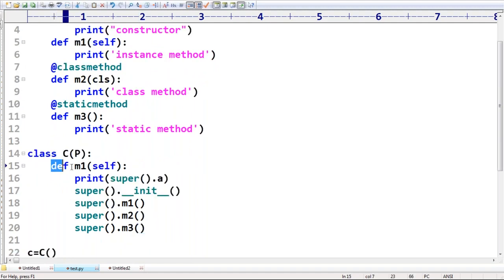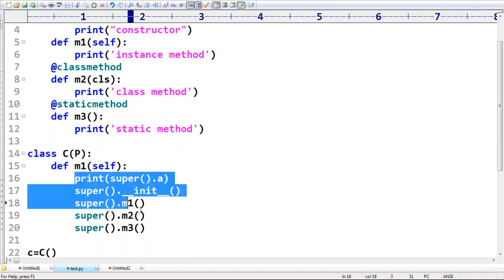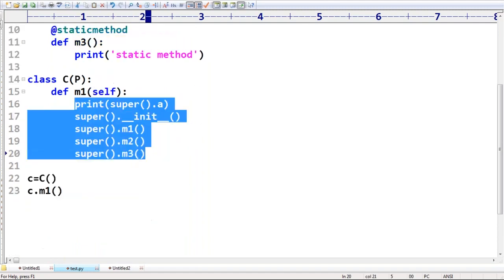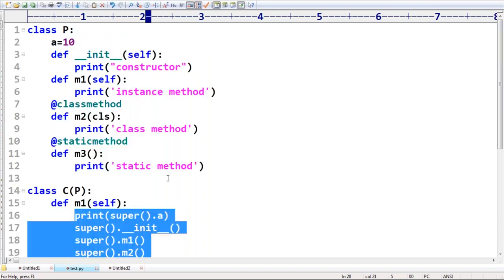This is a child class. So far, we are going to use it in the child class. In the child class, currently I'm inside which method? Please respond. Currently I'm inside which method? Instance method. From the instance method, M1, I'm calling all members of the parent. Is it going to be accepted or not? Can you please guide? Can you please tell? Are all the things going to respond properly or not?